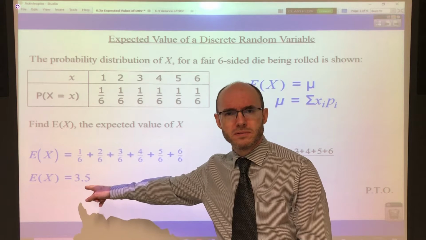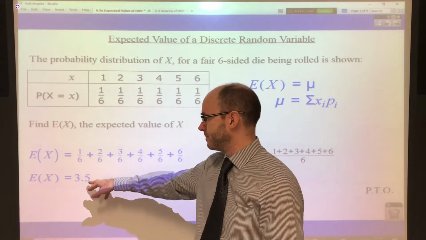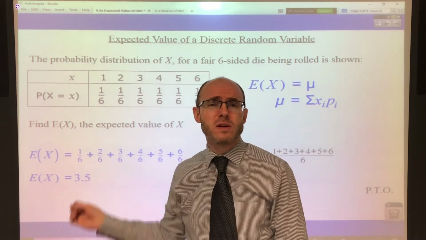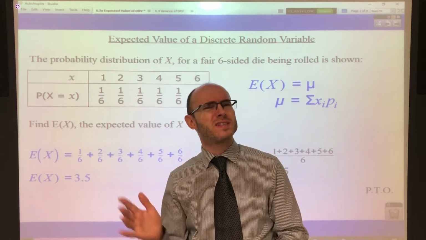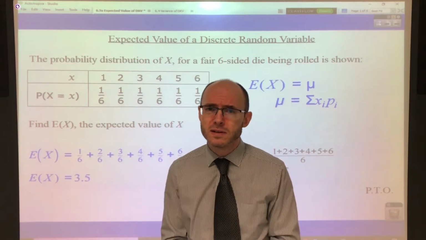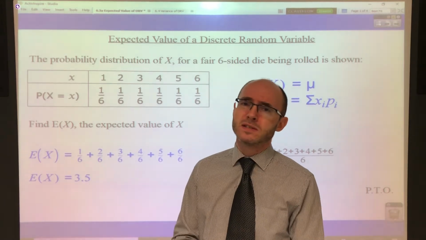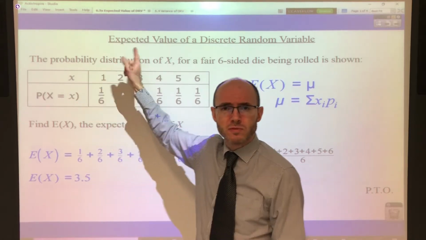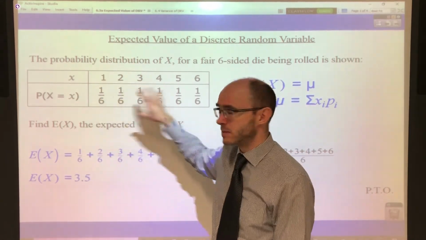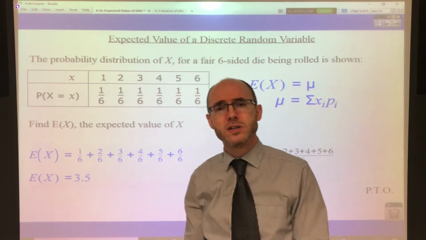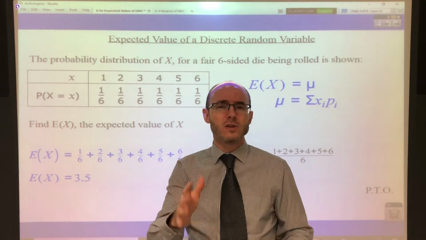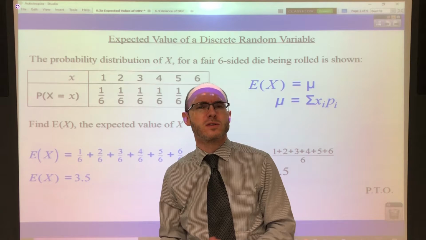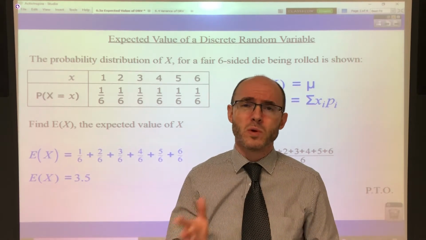So, summing up, sorry for the pun there, didn't mean that. In summary, I can't help myself, the expected value of 3.5 means every time you roll the die, expect 3.5. Of course, that's not possible because there's no 3.5 as a number, but if you take 2 dice, okay, then the expected value is 7. Work it out if you want using the same sort of technique. Of course, the probabilities of getting a score of 2, 3, 4, 5, 6, 7, 8, 9, 10, 11, 12 are going to be different. They're going to vary. Okay, but when you do the calculation, trust me, you will get 7. And then in context, that kind of makes sense, doesn't it? We can say that when you roll any 2 fair dice, you'll get a score of 7. That's the most likely score, and that's what we call the expected score.